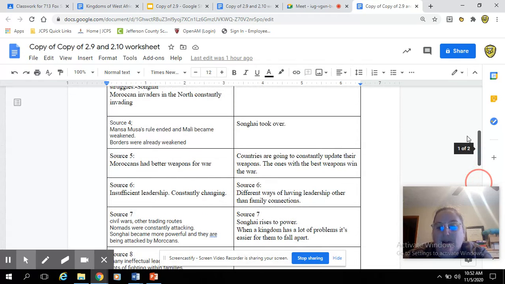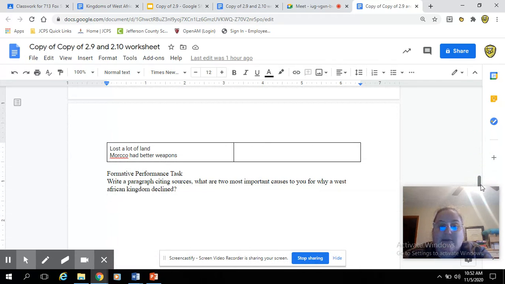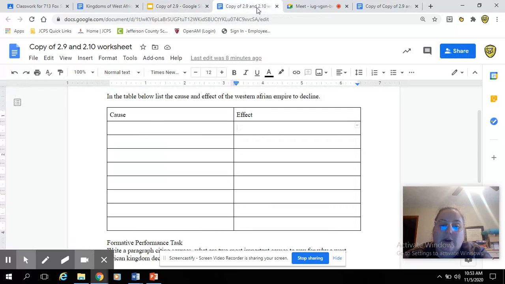Notice a lot of these things were repetition. That's what I've been telling the class: you're going to write about stuff that repeats itself. For example, constant fighting. One reason West Africa fell apart was constant fighting. If I were to say that, I would go back and say, for example, in Source 1, there was constant fighting over the gold for Ghana, and use specific examples. A full paragraph needs to be 5 to 7 sentences.